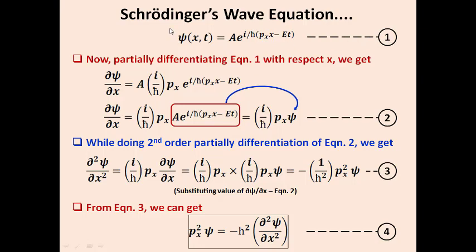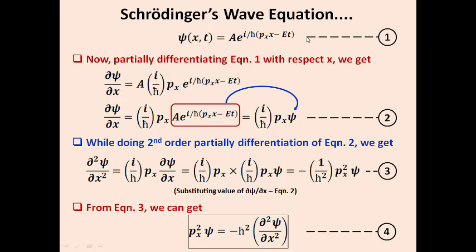Now we partially differentiate this equation with respect to x. You will get dou psi by dou x equal to A e power, where p is related to momentum. The exponential term remains as it is, A is a constant, and because of this term i by h cross comes out, and if you differentiate the term p x, you get the term p.